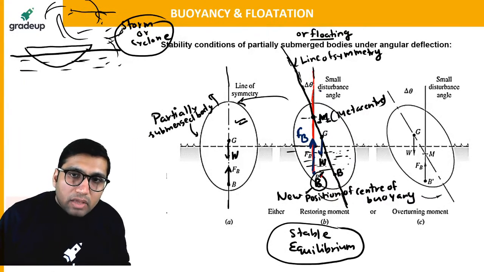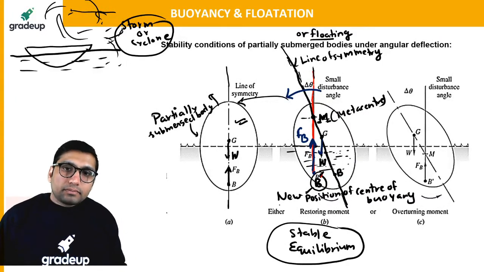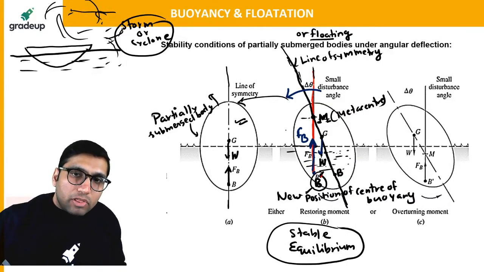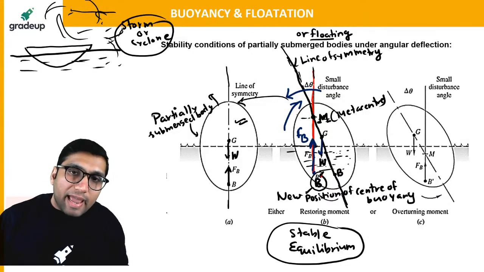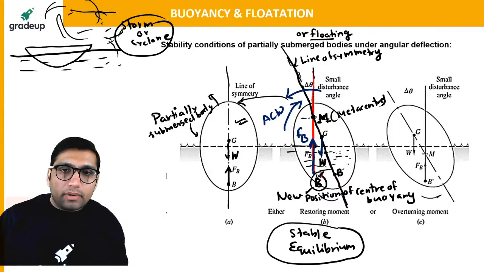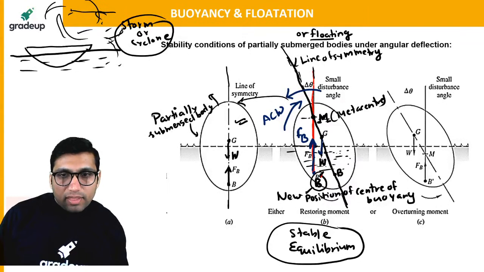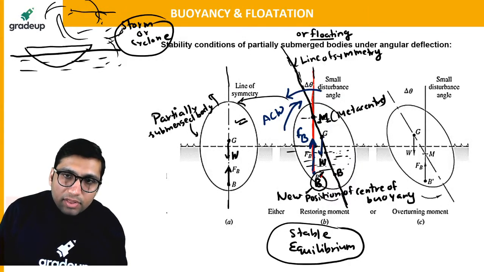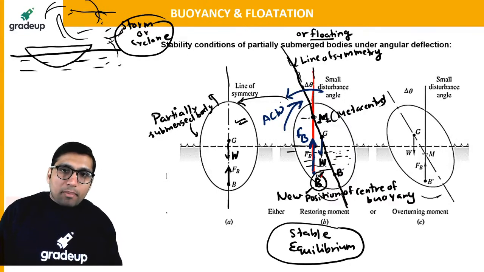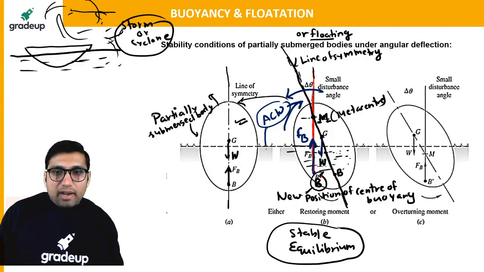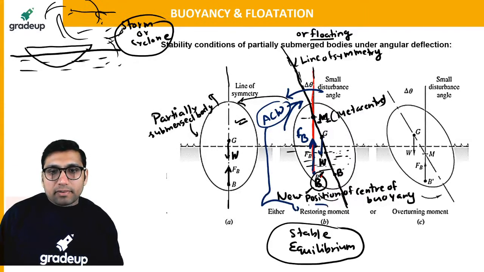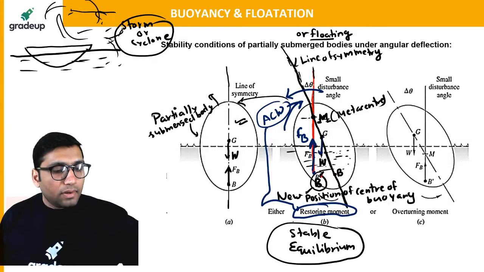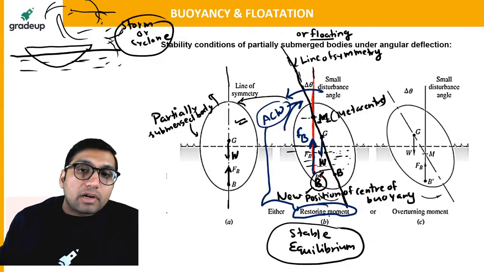The displacement was given in this direction, and these two will be forming a couple which will be in the opposite direction. They will be causing an anti-clockwise moment because of this center of buoyancy and center of gravity. The displacement was in this direction. So because of this anti-clockwise moment, it is also called the restoring moment. A restoring moment will be there which will try to restore the body.